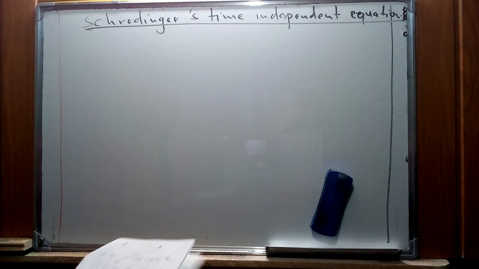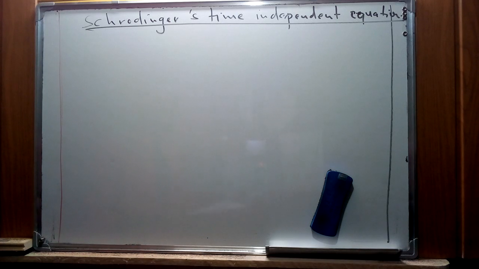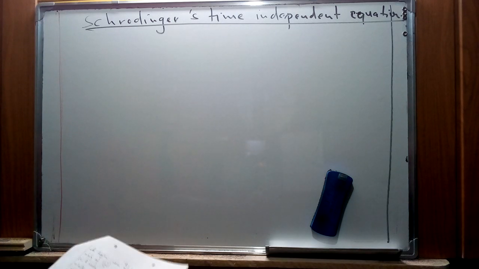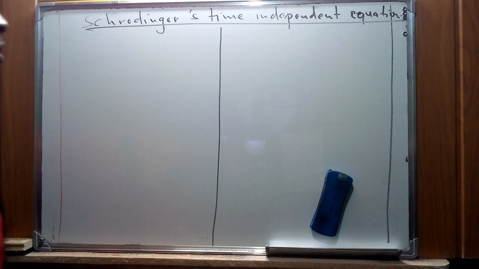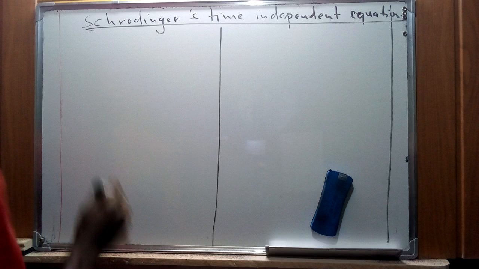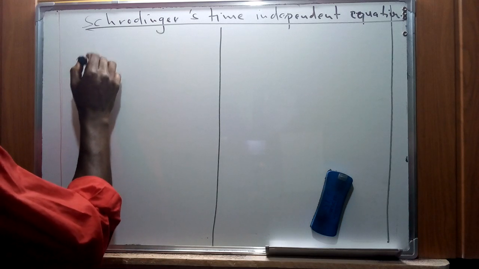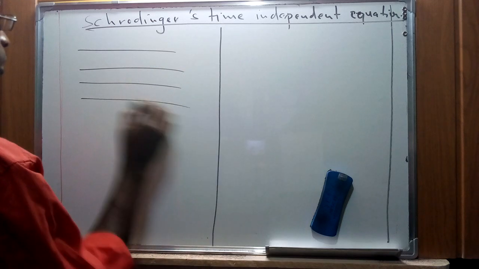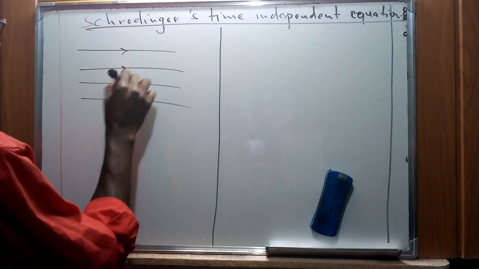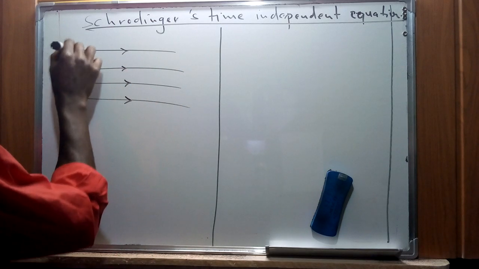In our discussion of Schrödinger's time-independent wave equation, it's going to basically assist us to describe the motion of a subatomic particle, which is an electron, when it's accelerated in a potential difference, V. And from Coulomb's law of attraction, we can illustrate this.